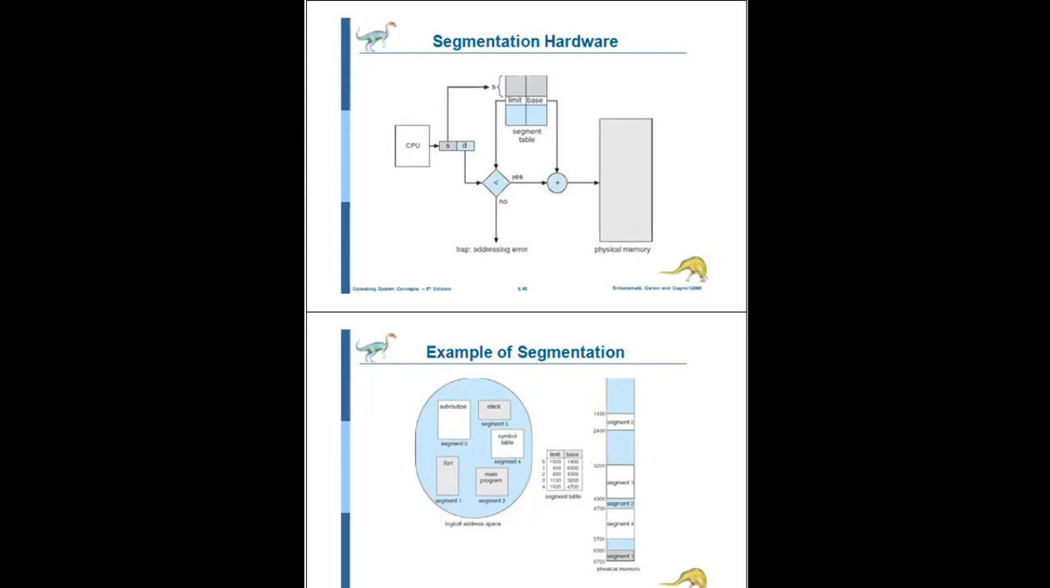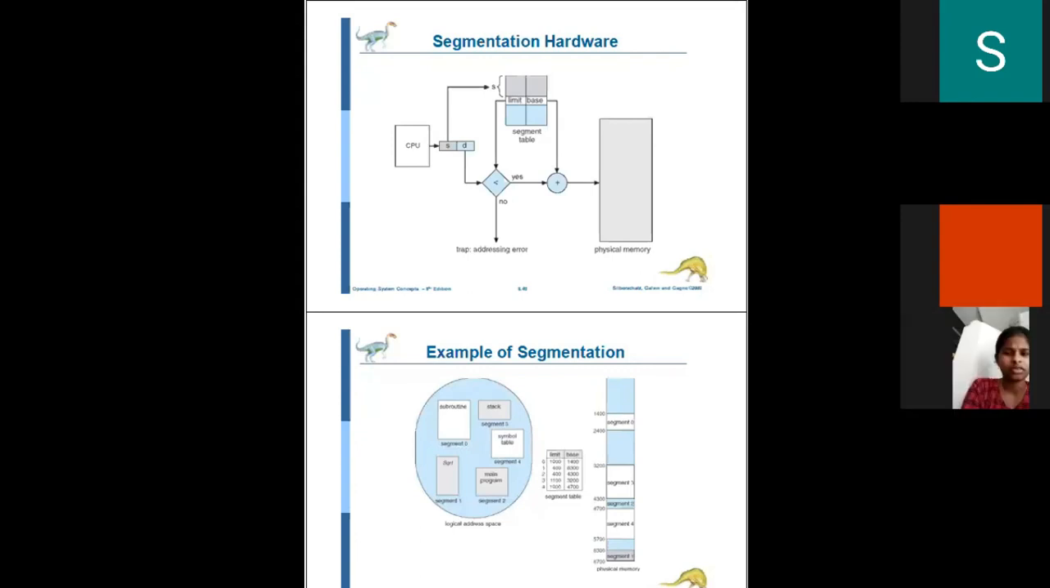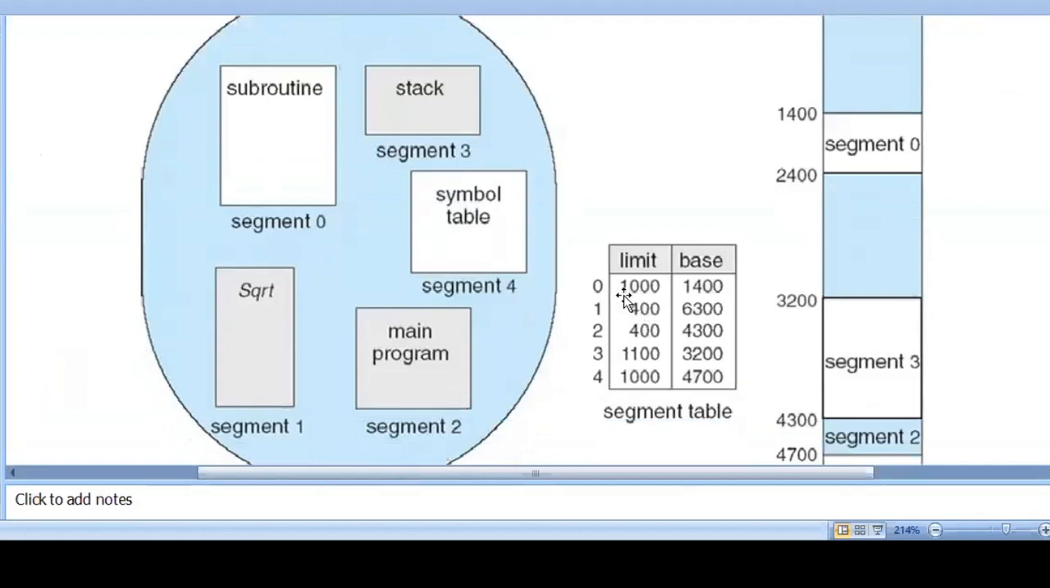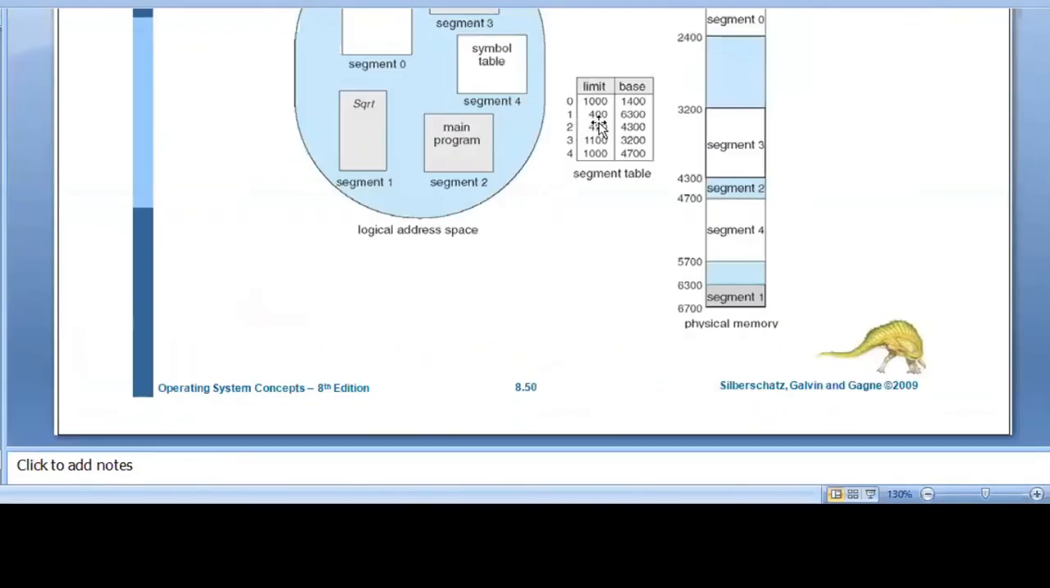No, it is 3000. This is the example. At 1400 is the starting address, and to 1400 we add the length from the limit register, 1000, so 2400. The next starting address is 3200. That address is not there, so we have to store that particular address in some physical memory.